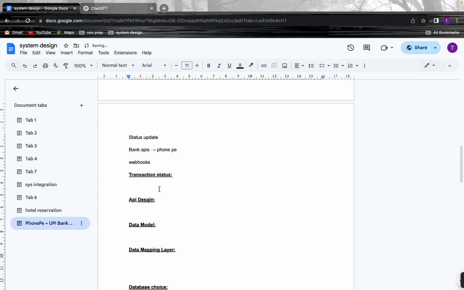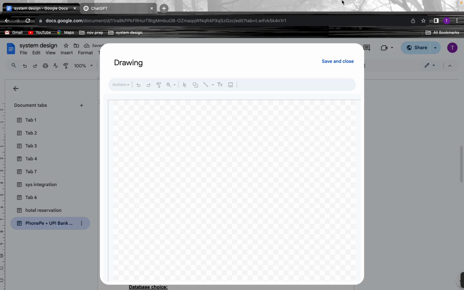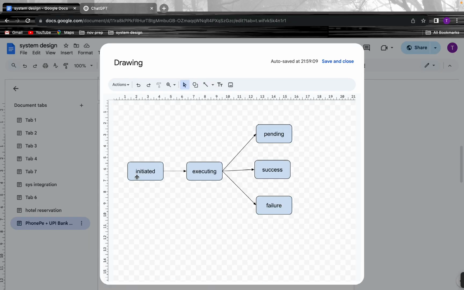We were talking about the pending status, and there will be multiple different statuses. Maybe let's have a diagram for that. These will be the transaction statuses. Initially, whenever a user gives a request to our PhonePe system, it will be initiated.